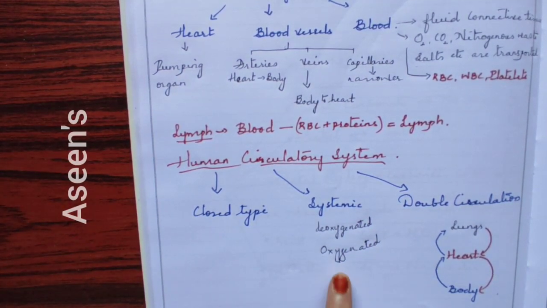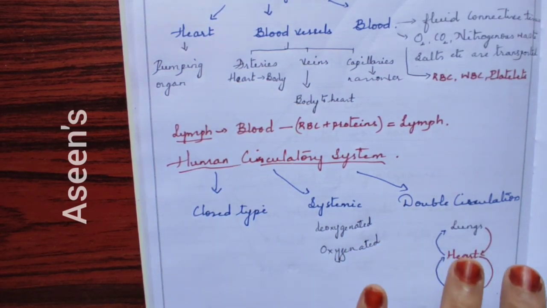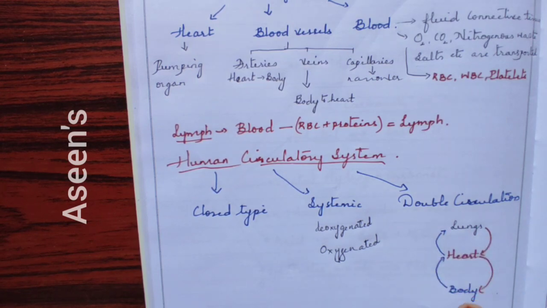Since you can see the name oxygen present in that, and as you know, oxygen is the main gas which helps in our survival, oxygenated blood is the one which contains oxygen. Deoxygenated blood is the one which does not contain oxygen, but instead of oxygen it has carbon dioxide.